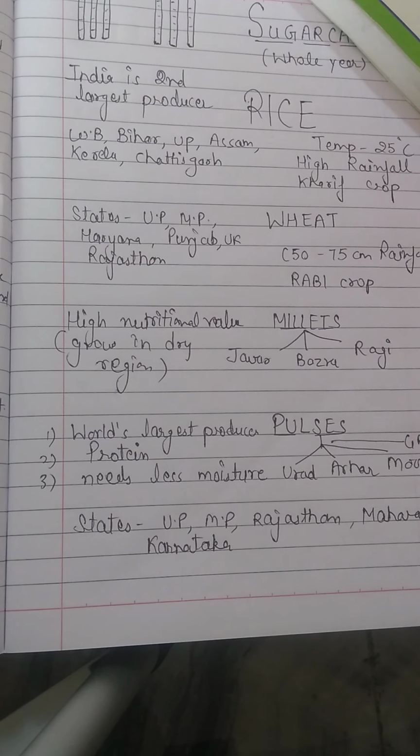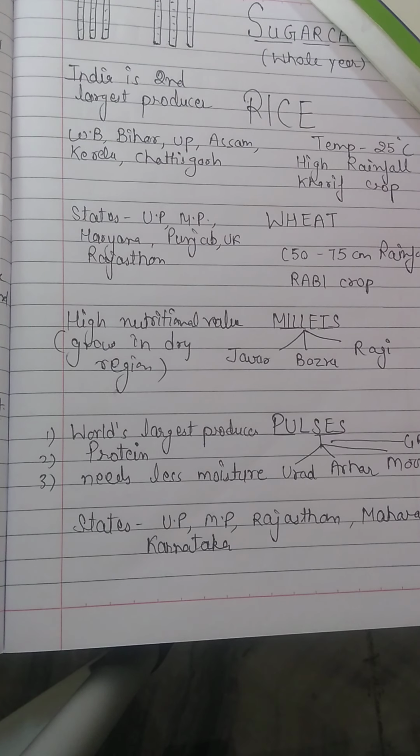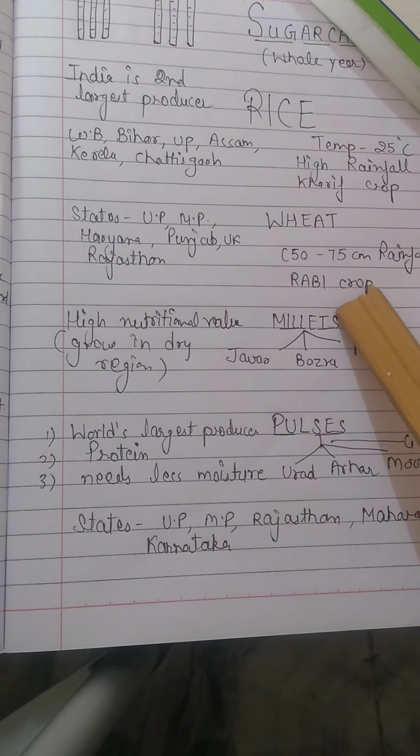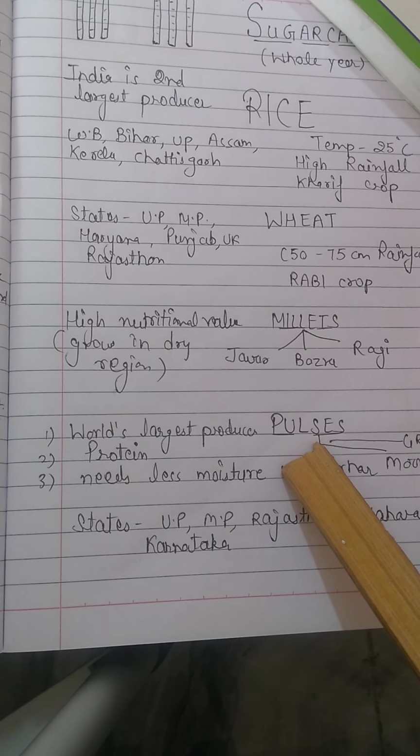Now we are discussing major crops. A variety of food and non-food crops are grown in different parts of the country depending upon the variations in soil, climate and cultivation practices. Major crops grown in India are rice, wheat, millets and pulses.